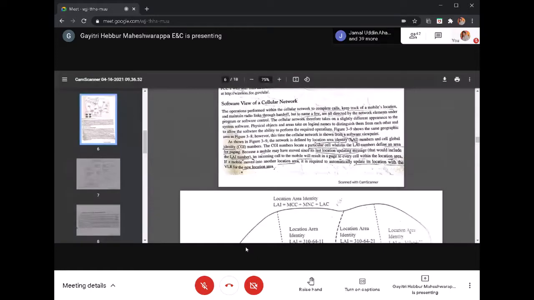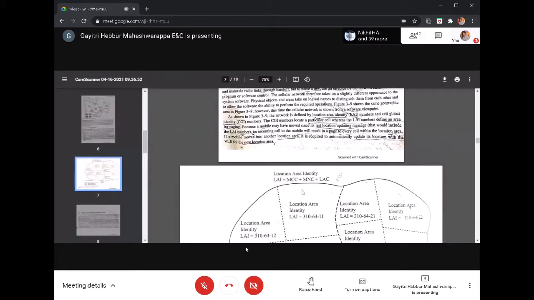Location area identity and cell identity numbers are used. The cell global identity number locates a particular cell, whereas the location area identity defines an area for paging. What do you mean by paging? If an incoming call comes to your mobile, it will page within the base station controller area. Some group of radio base stations will be paged. The paging channel is nothing but a control channel. It indicates to the mobile station over many radio base stations that you are getting an incoming call. Also it updates the location updating messages. That is the main important function of the location area identity number.